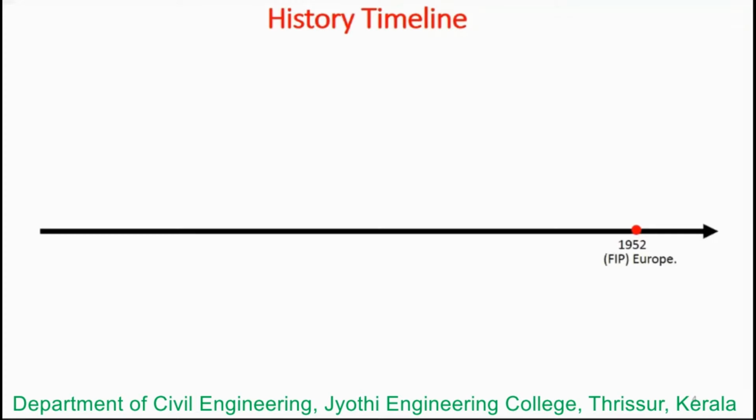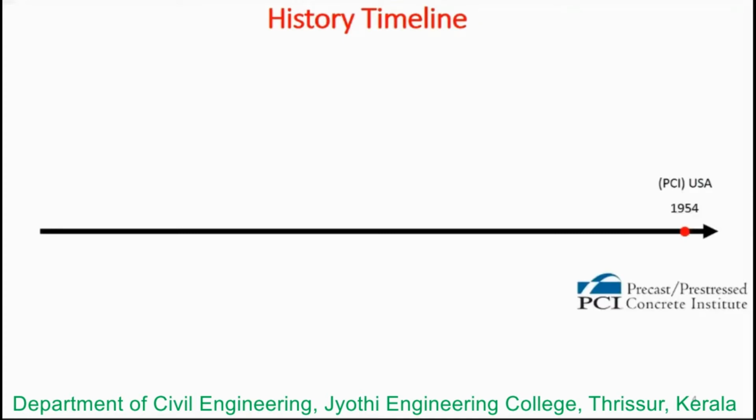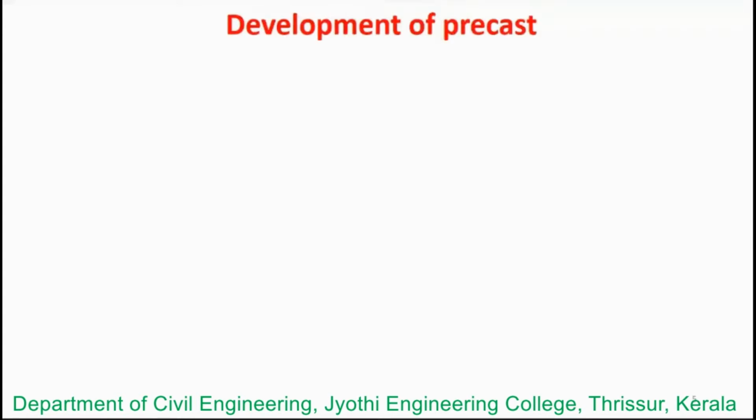Precast standards have to be set by organizations, so FIP was introduced in Europe, and in a similar way, in the United States of America, the Pre-Stressed Concrete Institute, PCI, was established in the year 1954. Okay, this is the history timeline. Next, let us see the development of the precast.